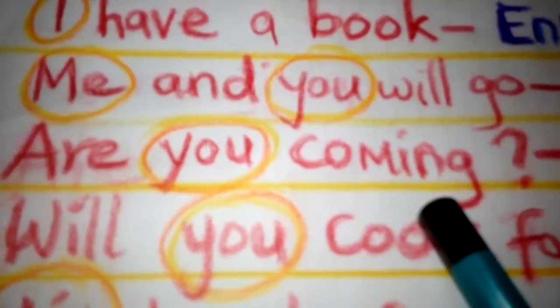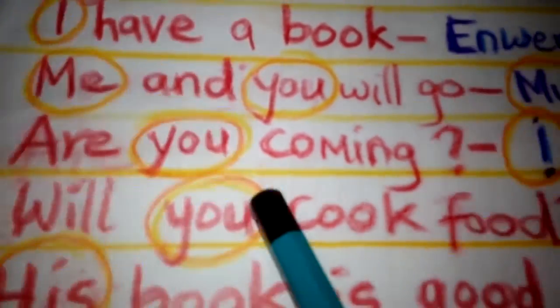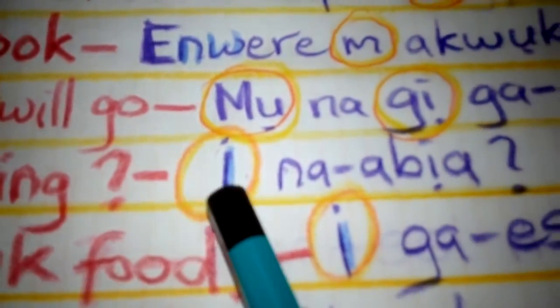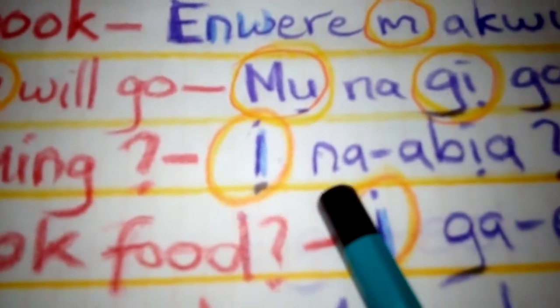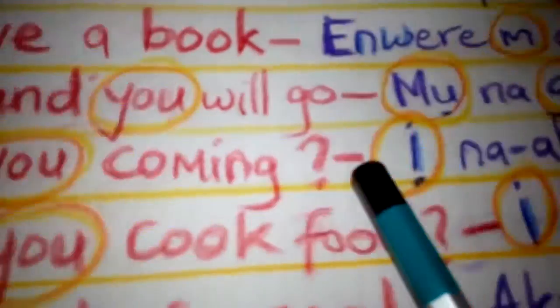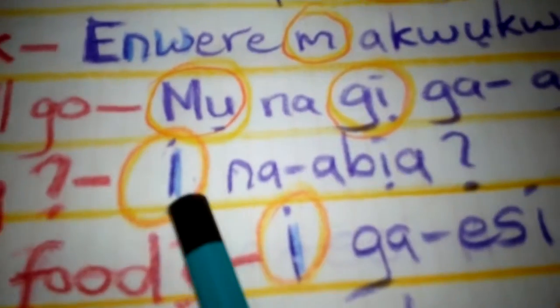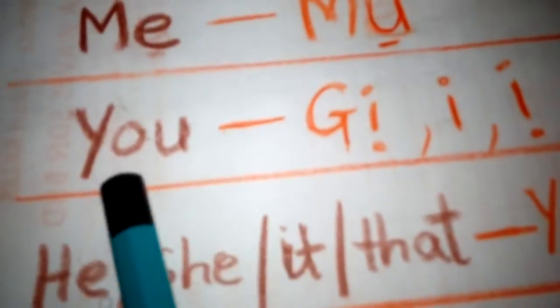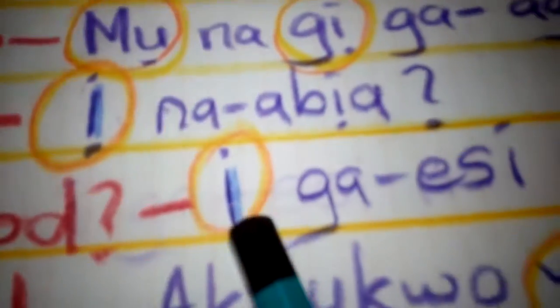Are you coming? You here, one person, okay? Ị is one person, okay? Ị na-abịa? Are you coming? Ị na-abịa? Ị, one person, okay? Remember, ụ, okay? Ị, okay? One person. So why do you use Ị here instead of Ụ?